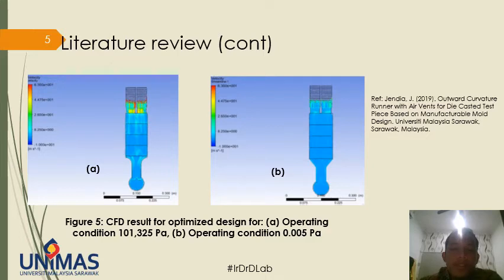Next, a previous study that uses a vacuum system was conducted by Jasmine Jendia in 2019, showing a comparison between the atmospheric pressure operating condition and an operating condition of 0.005 Pascal. The result shows that by lowering the operating condition below atmospheric pressure, the distribution of velocity is more evenly distributed, so it will prevent bubbles from being created.